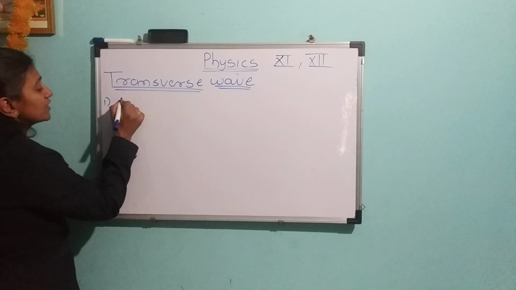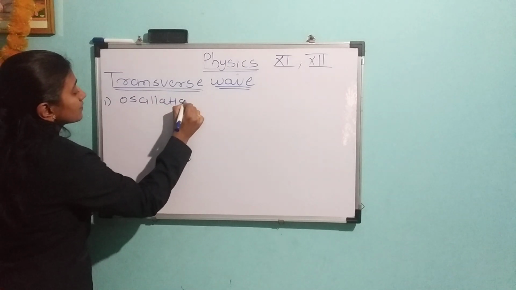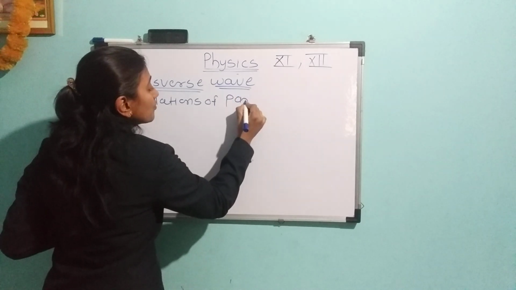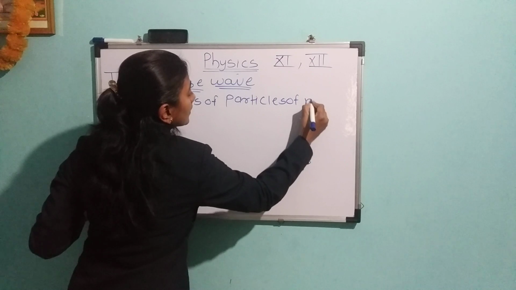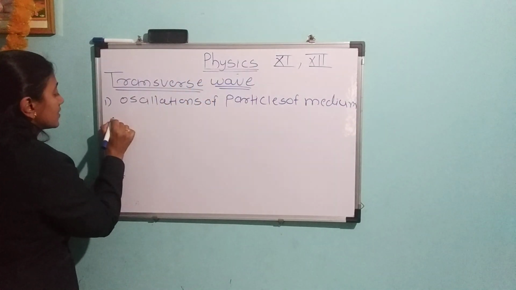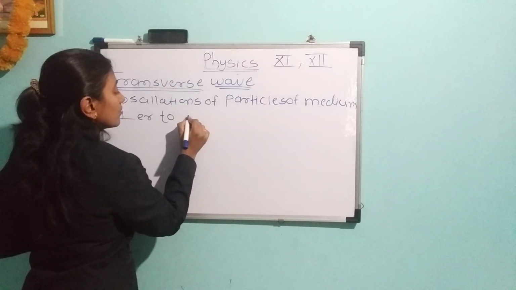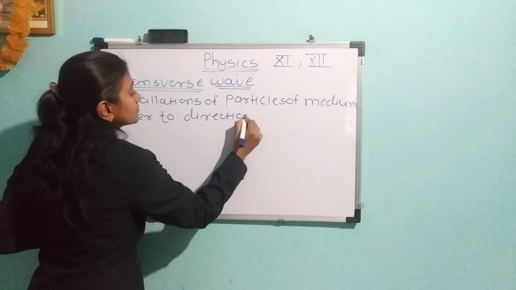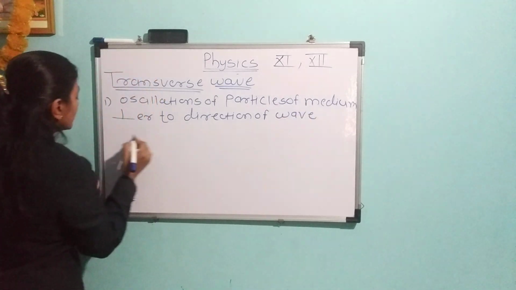So the first point: oscillations of particles of the medium are perpendicular to the direction of wave.